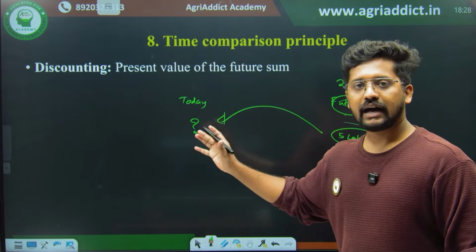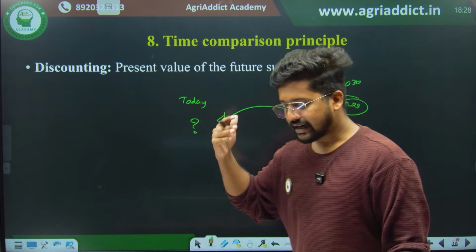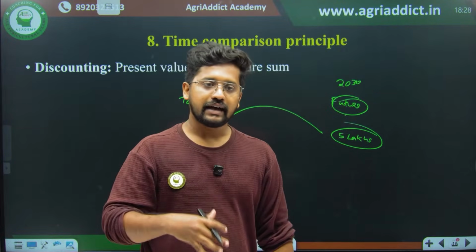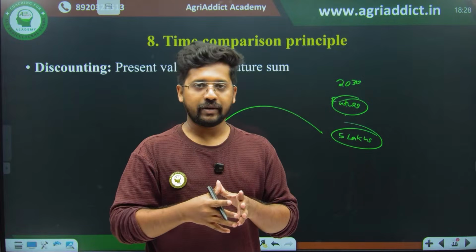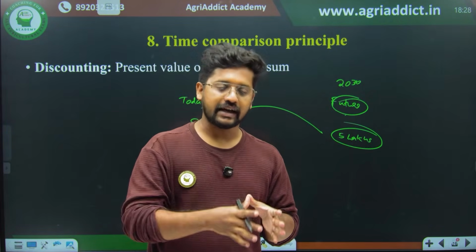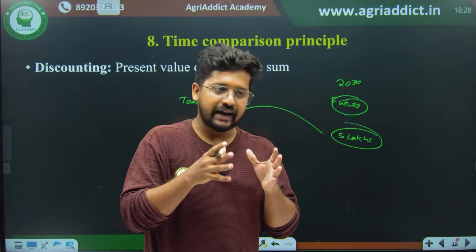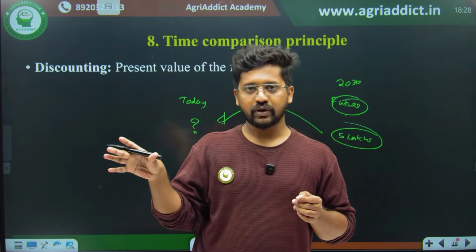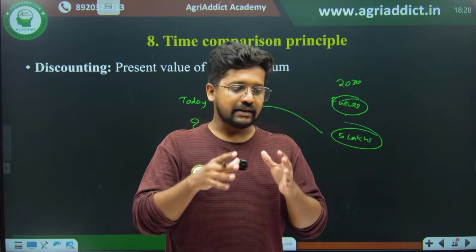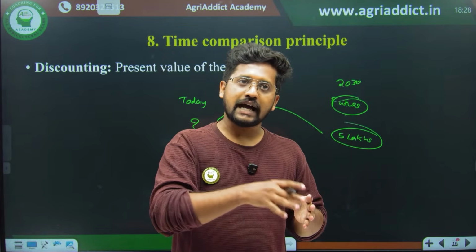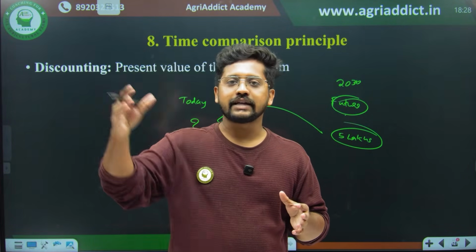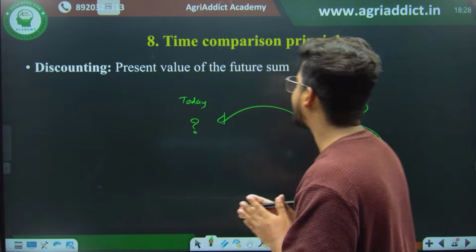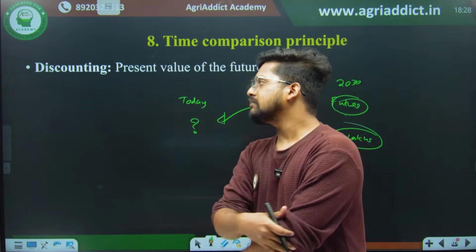Calculating it back. I have decided, say, on targeting AIR first rank in the examination, and you are calculating back how much I should prepare today, how many questions I should work out, how many lectures I have to see, where I have to give more time. That's none other than your discounting. Assessing the basic marks that you are getting in your mock test and comparing it with your future rank, that is nothing but your compounding. That is basically the difference between compounding as well as discounting. So this is basically the time comparison principle.